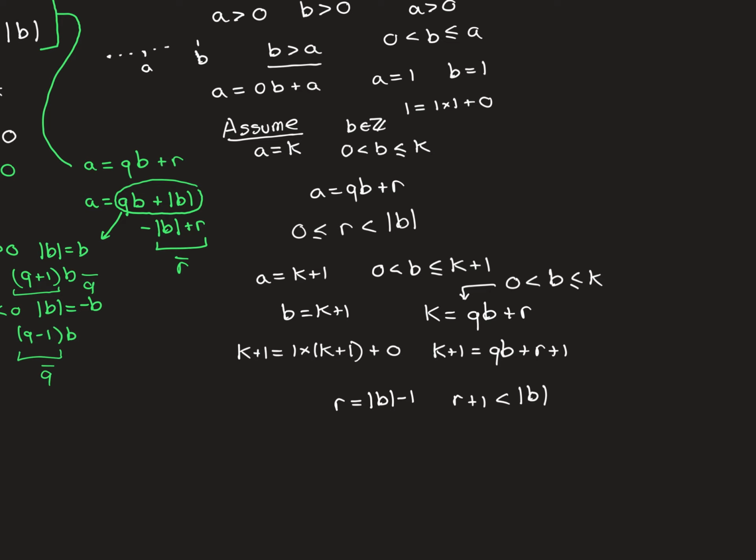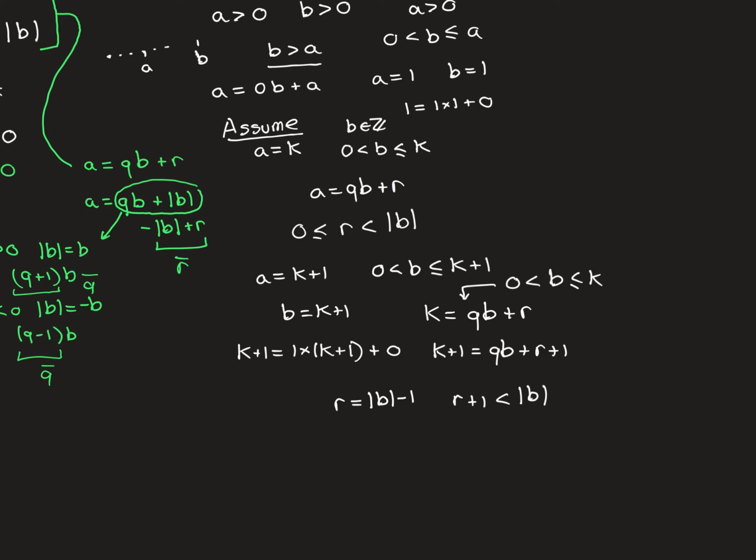In all the other cases where r is smaller than this, an integer further away from |b|, then adding 1 will still be in this range, and you'll therefore still be able to do the Euclidean division. For that case, it doesn't matter because it's just going to become a perfect multiple that therefore still satisfies Euclidean division, because now, of course, the remainder is 0, and therefore it satisfies this inequality.